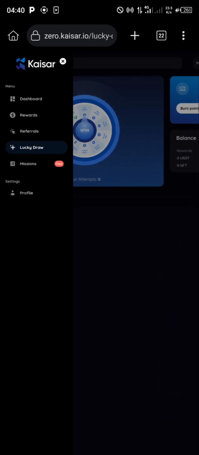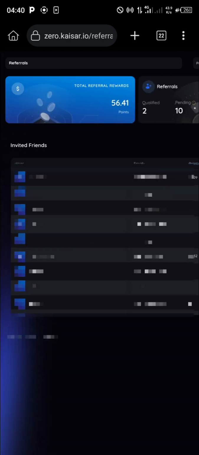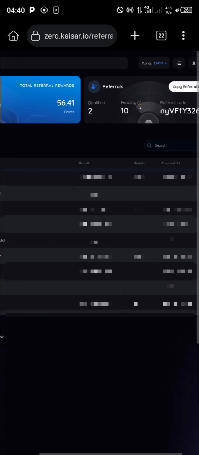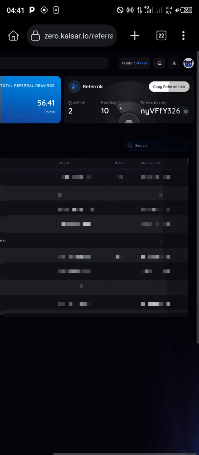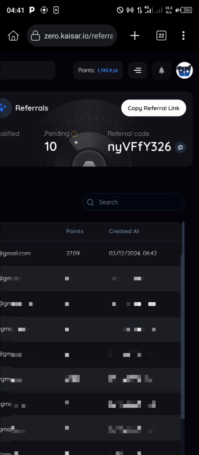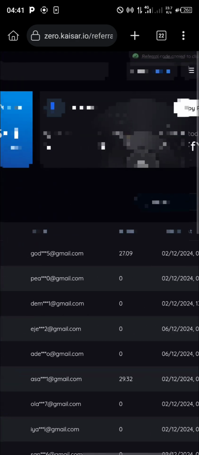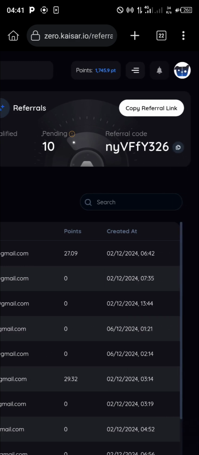Alright, now the next one we want to go into is referrals, which is very important as well. I've been getting questions, how do you get your referral link? So you tap on that three dashes, go to the slide or the prompt, you tap on referrals, and then right here you get to copy. So this is your referral code. Let me zoom in. I am not saying this is yours, I'm just using mine as an example. So you tap on it to copy, or you just tap on copy referral link.